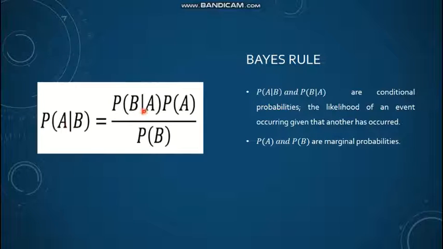given B and probability of B given A are the conditional probabilities. Basically, the likelihood of an event occurring given another has occurred, and probability of A and probability of B are essentially the marginal probabilities, right?